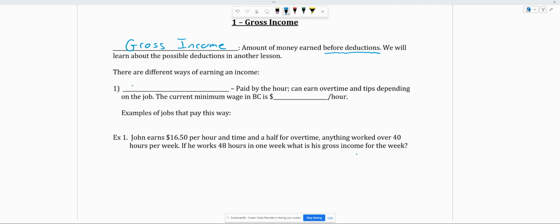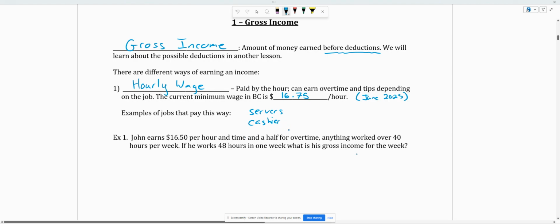There are different ways of earning income. Most commonly, and one many of you have probably already experienced, is just a good old-fashioned hourly wage. Okay, paid by the hour, and you can earn overtime and tips depending on the job. And the current minimum wage in BC is $16.75, and that's as of right now, so June of 2023. Example jobs that might have this, really common, many students are servers or things like a cashier. So those are really common hourly wage, but many jobs in fast food are all hourly as well.